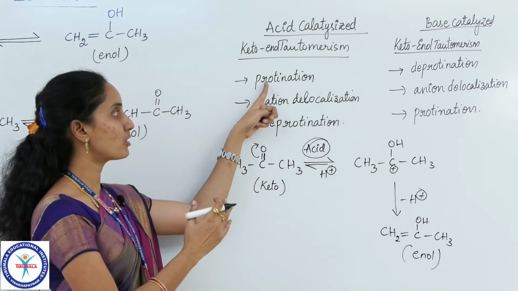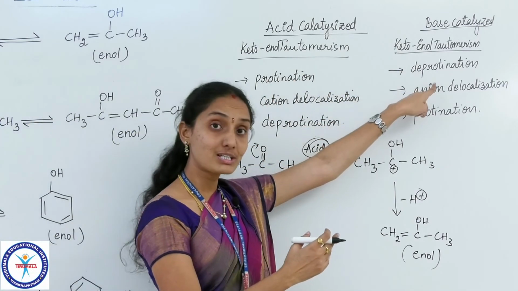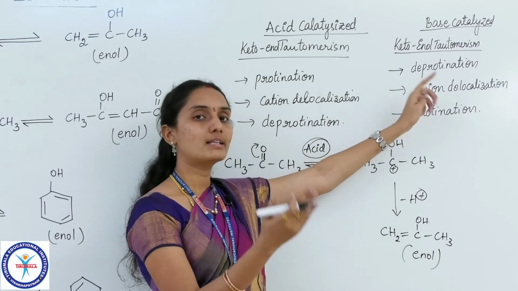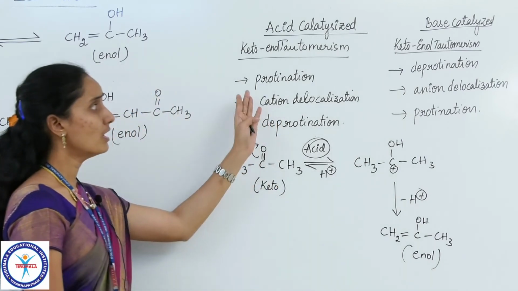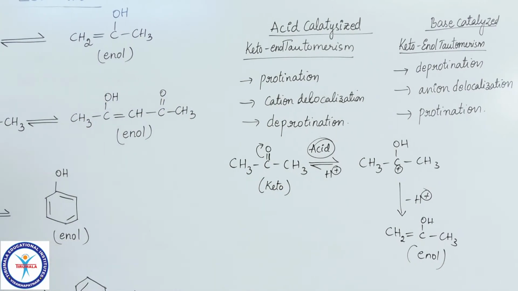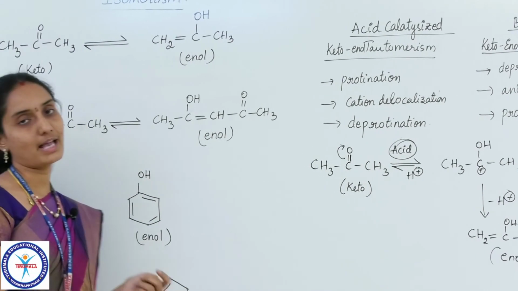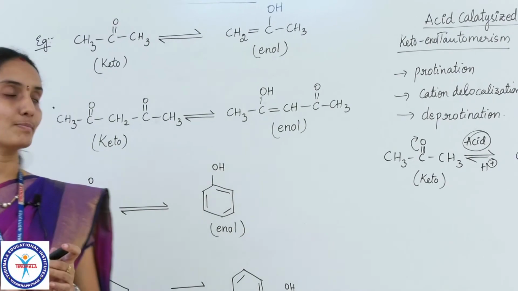Here the first step is protonation, then cation formation and deprotonation. Here the first step is deprotonation, due to that we will get an anion, and that anion will be protonated in the last step. So keto-enol tautomerism will follow either of these mechanisms, either the base catalyzed mechanism or the acid catalyzed mechanism.